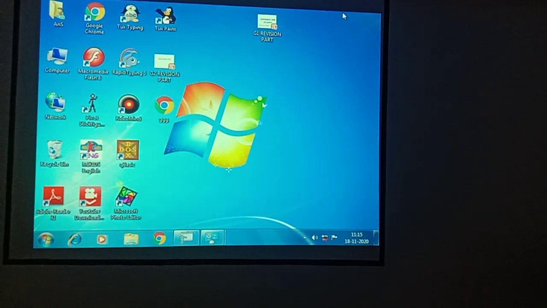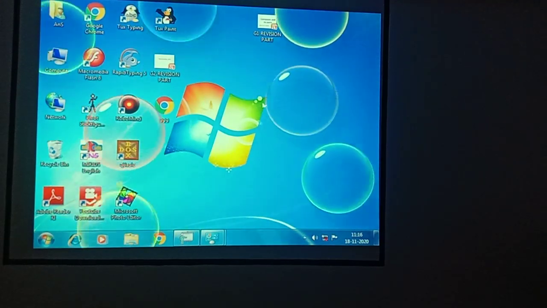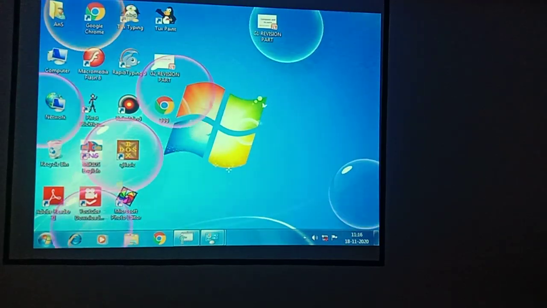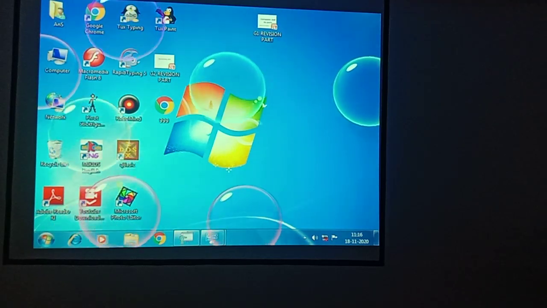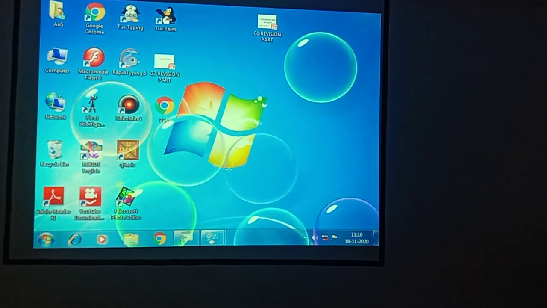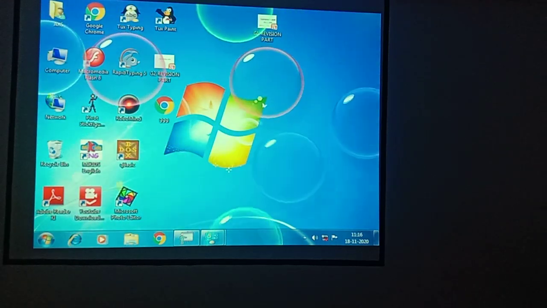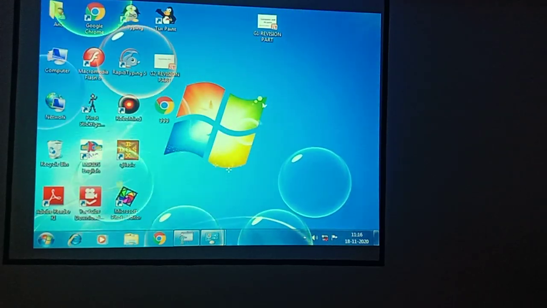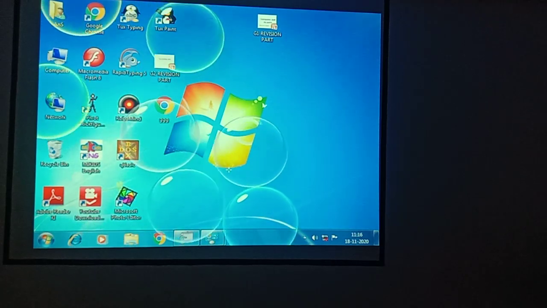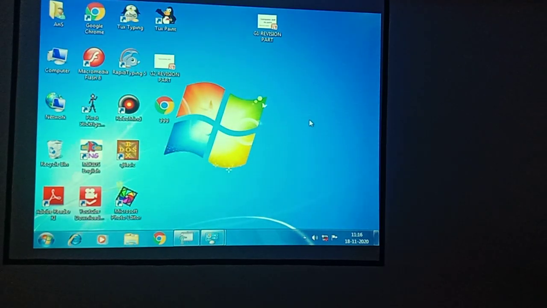So after 1 minute you will get bubbles. See here, you got the bubbles, right? So when the system is inactive, when we are not using the system, that time you'll get a screensaver like this. Even you can get a 3D text, you can get bubbles. Again, if you press the mouse button, that screensaver will disappear.